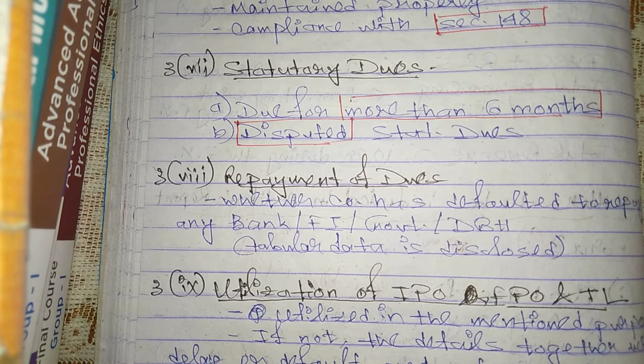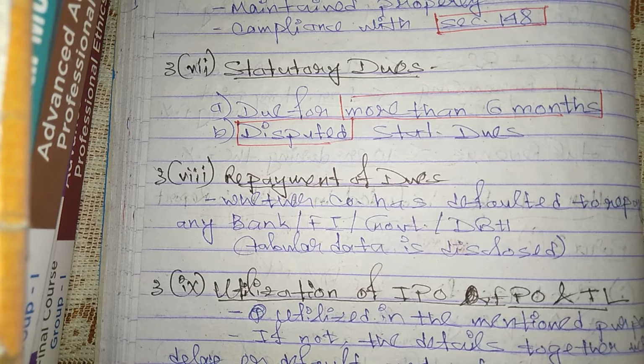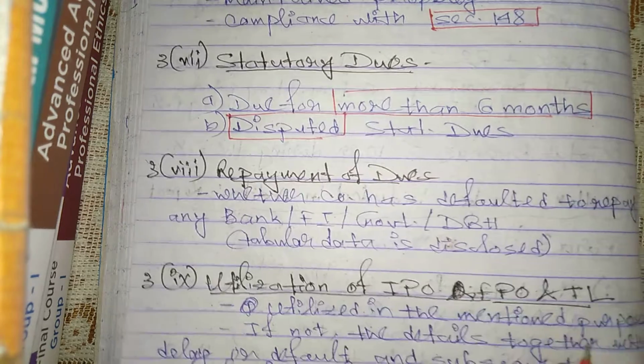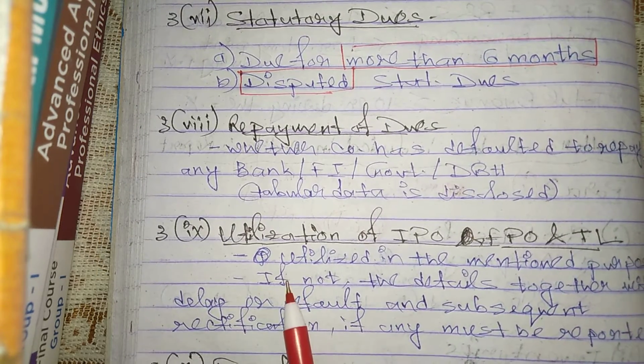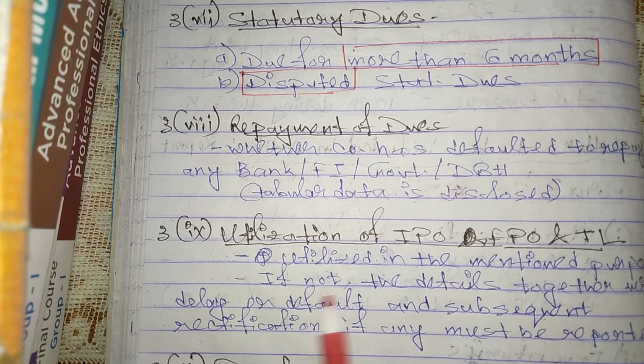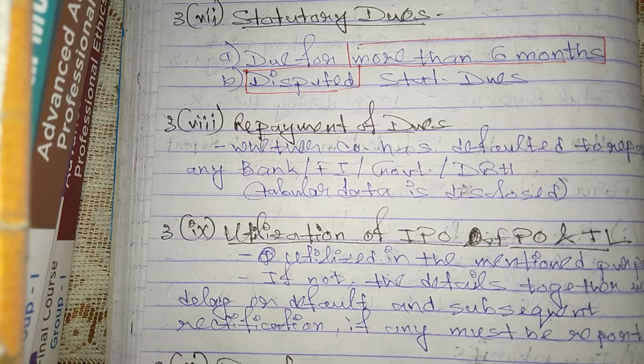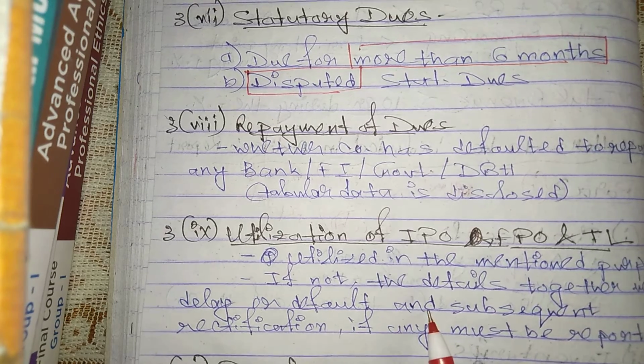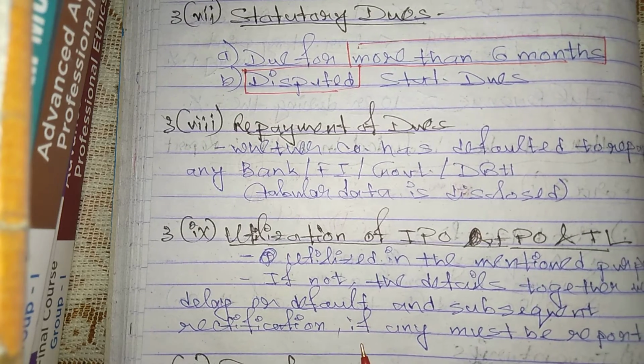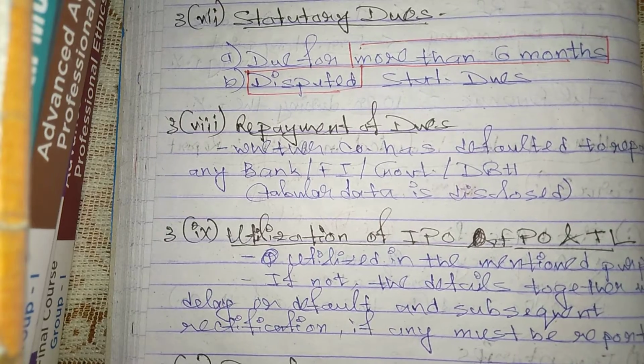In case the company utilizes the fund of IPO or FPO or term loan in any other area than those mentioned, the auditor has to report under CARO 2016 whether it is utilized for the mentioned purposes, and if not, the details together with the delay or default and subsequent rectification of them, if any, must be reported.